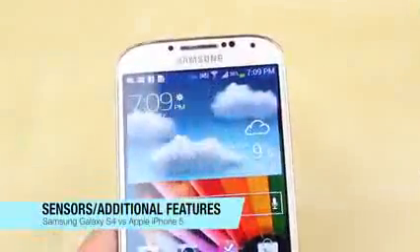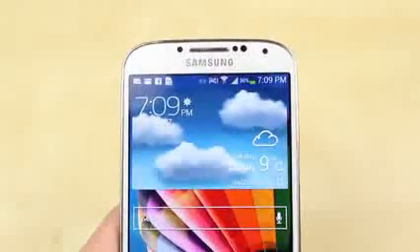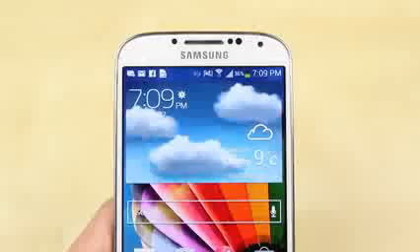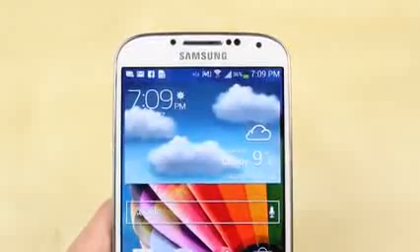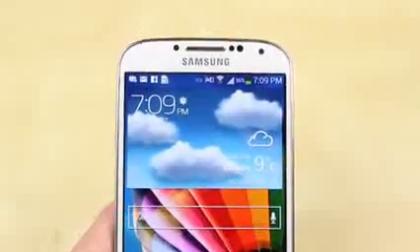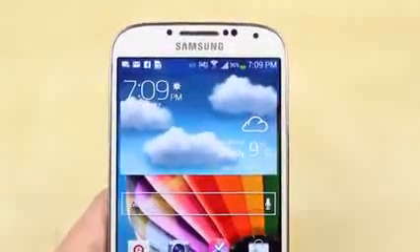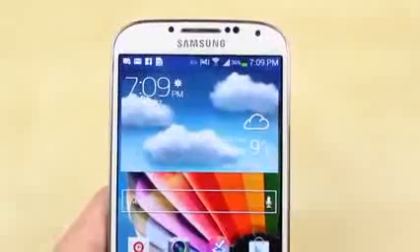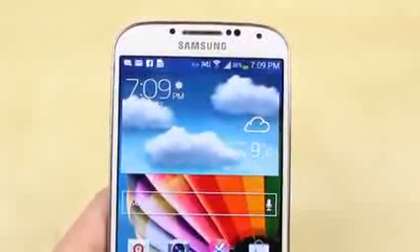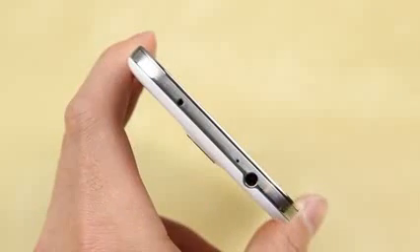Now on to the sensors and additional features seen on these phones. The Samsung Galaxy S4 has a plethora of new sensors such as the barometer, thermometer, RGB light sensor, proximity sensor, hydrometer, gyroscope, gesture sensor, accelerometer, and although many of these may seem really unnecessary, there are many things that can be done with these sensors. For example, Samsung's S Health that they introduced would sense the environment and give you some more information about that.